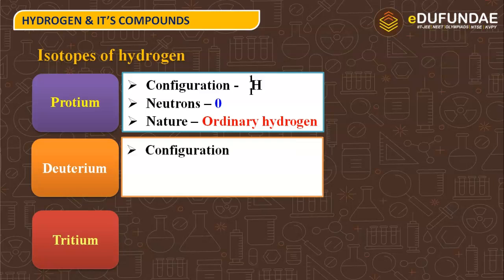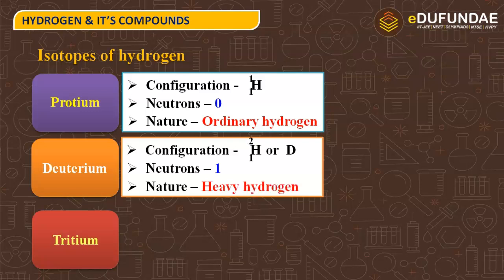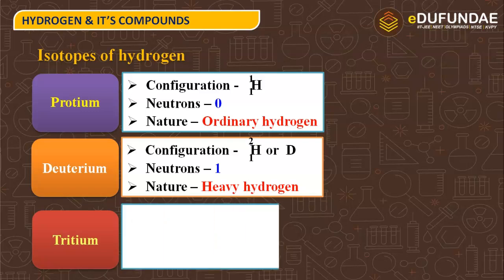And when we talk about deuterium, its configuration is 2H1 and it can be simply represented as D. The number of neutrons will be equal to the atomic mass, that is 2, minus the number of protons, that is 1. So 2 minus 1 will be equal to 1. Next is nature. Deuterium is also known as heavy hydrogen.